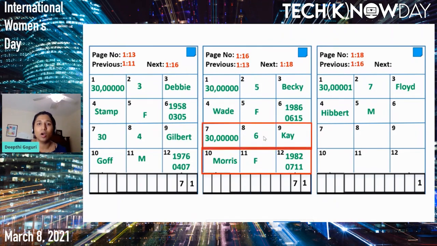So on page number 18, it found the K. On page number 16, it found the K value, K Morris. It scanned all the pages and found the value K with the last name Morris. That's how SQL Server did the table scan to find this value.